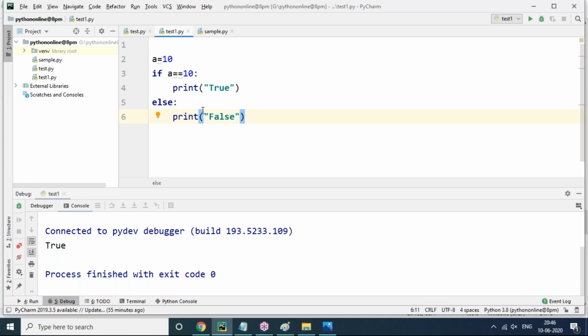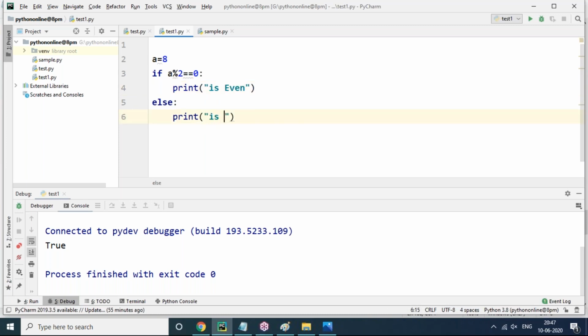Okay. For example, one more logic I'll tell you. I'm giving my number as 8, but I want to check whether this 8 is an even number or not. It's pretty simple logic. How can we write the condition? If a modulus 2 equal to 0, then it is an even number.